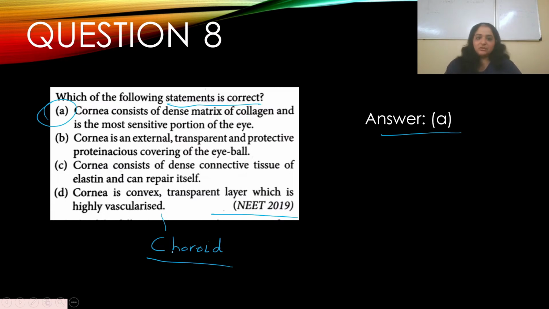So choroid is highly vascularized. Corneal transplants take place, right? So they don't have any vascularization over there. So to answer your question, yes, cornea consists of dense matrix of collagen. Again, it's the most sensitive portion of the eye.